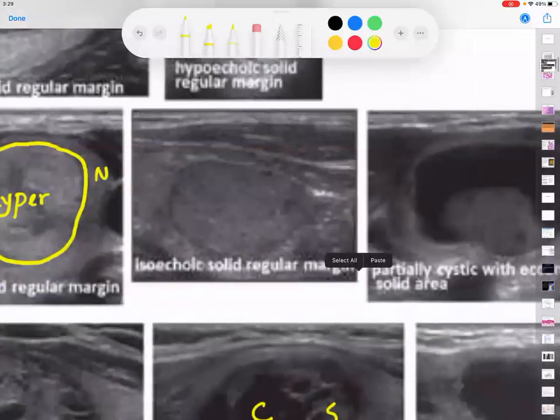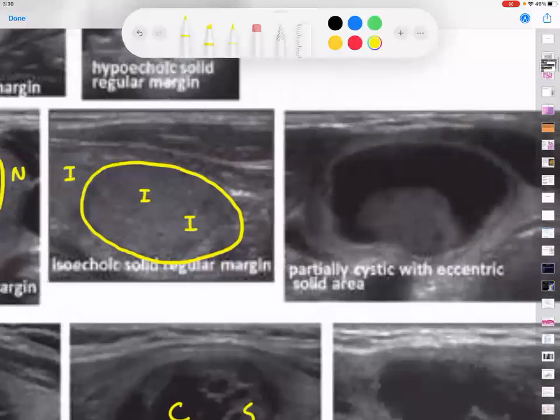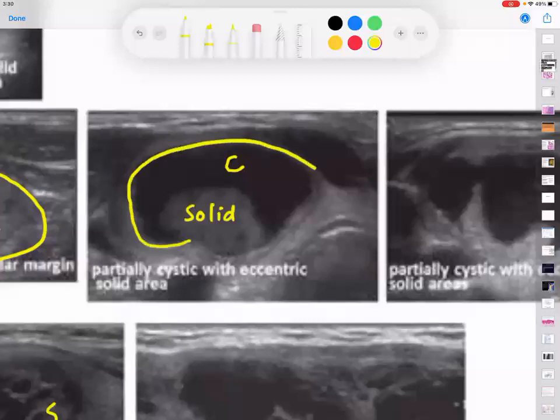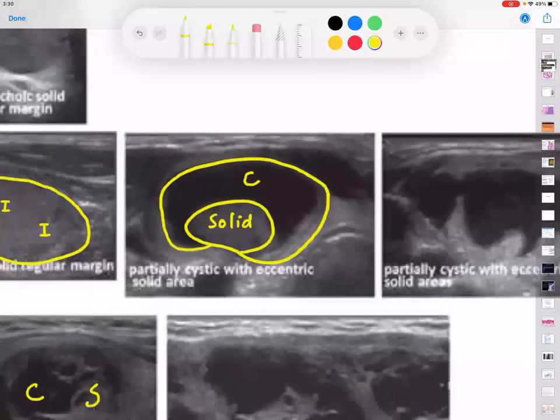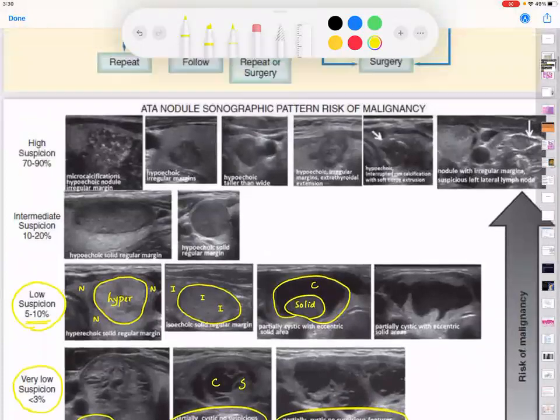Now see this one. What is the border like? Isoechoic, regular. Very good. I'm so happy. See this one. Hypoechoic, this is irregular. This is cyst, but this is solid. But the only problem is, I'm getting afraid. I'm really getting afraid now. So what is the chance it has a cancer? 10%. Now come to the next group.